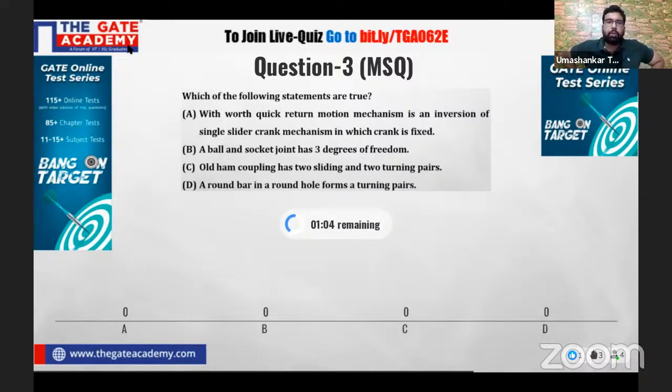Now remember in MSQ questions, as I keep saying, some students ask me, sir, if we answer partially correct, like say, out of these 4 options all 4 were correct originally, but we have answered 3, are we going to get some partial marks? No. Remember this, partial marking is not there. Either you are going to get the full mark or you are going to get 0 marks. No negative marking will be there in MSQ questions as well. So if you answer these questions wrongly in the examination, you won't get any negative marking. Understood, my dear?